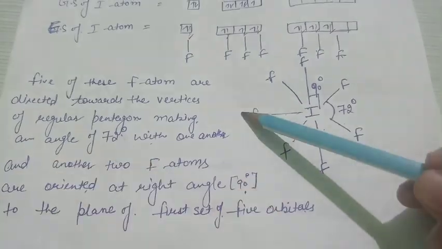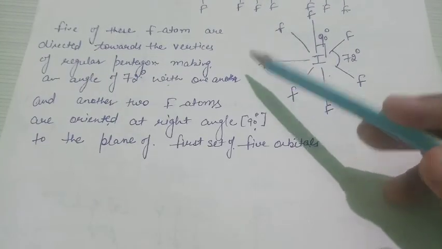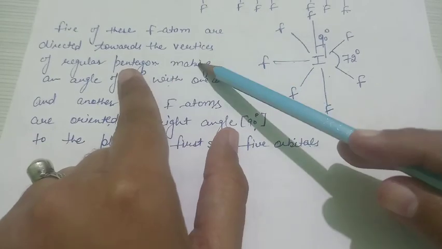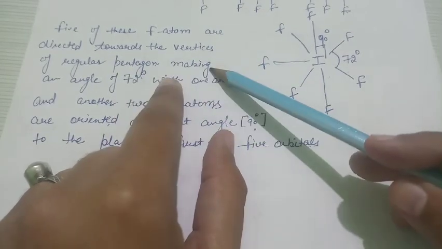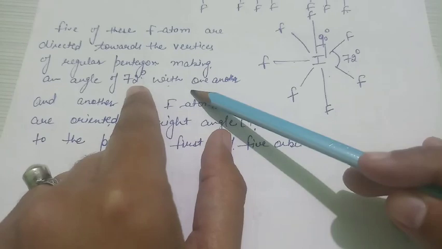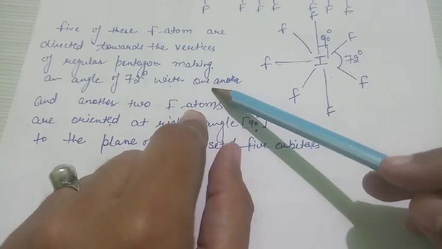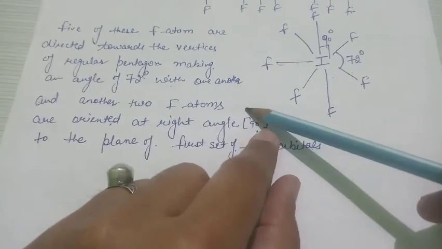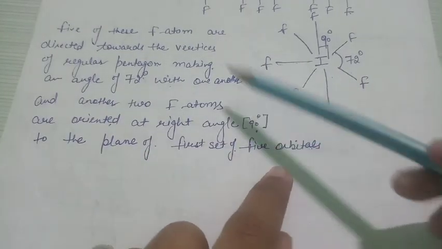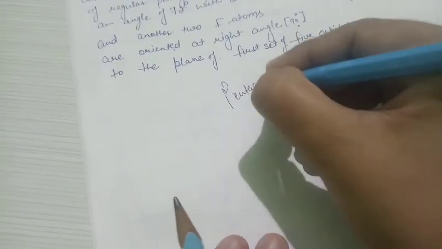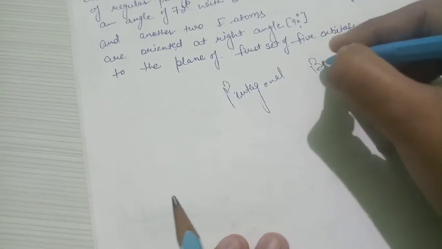So the geometry's name is pentagonal bipyramidal. These five fluorine atoms are directed towards the vertices of a regular pentagon, forming a bond angle of 72 degree, while the other ones form an angle of 90 degree to the plane of the set of five orbitals, and the geometry name is pentagonal bipyramidal.